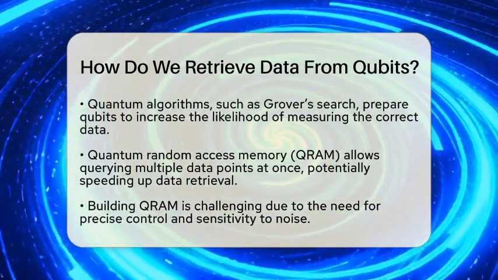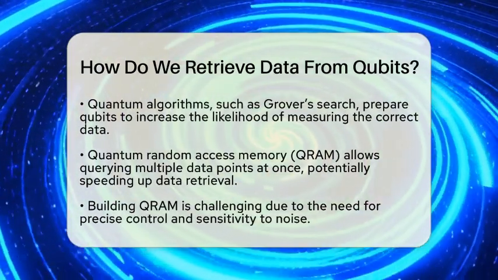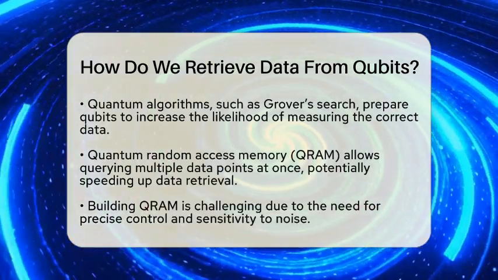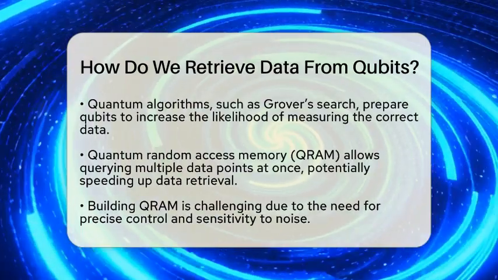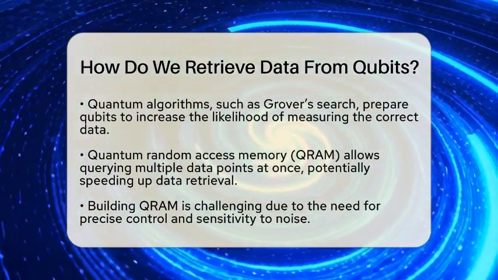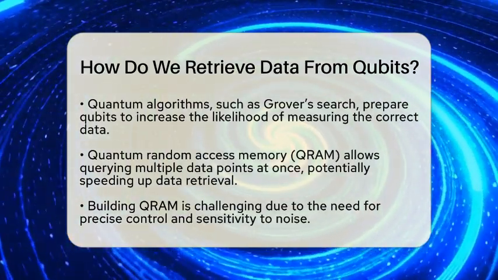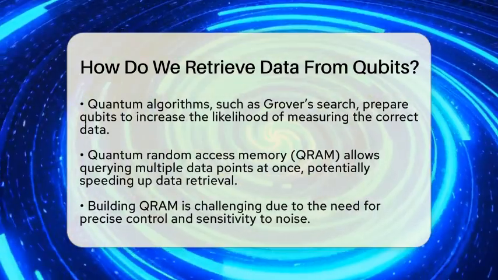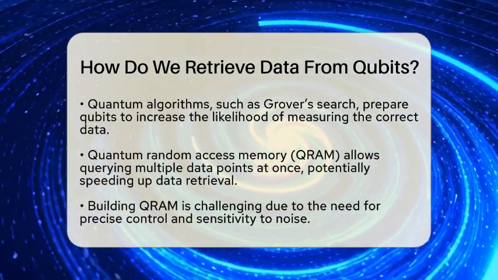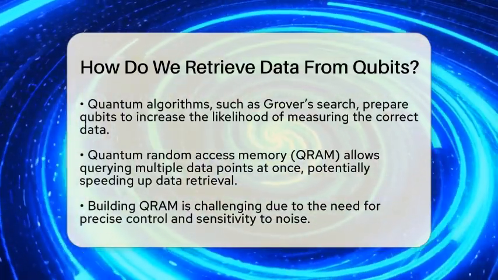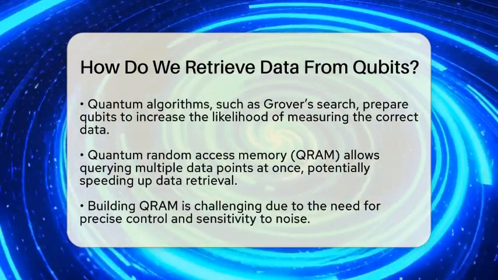Quantum algorithms play a big role in data retrieval. They prepare the qubits so that the desired information has a higher probability of being measured. For example, algorithms like Grover's search amplify the chances of measuring the correct data from a large set of possibilities. They do this by increasing the amplitude of the correct answer in the superposition, making it more likely to be observed when measured.